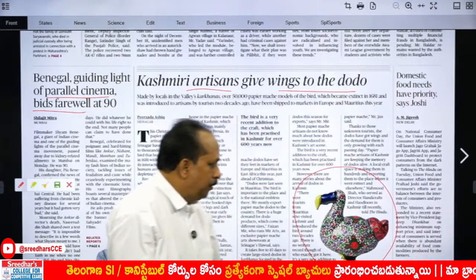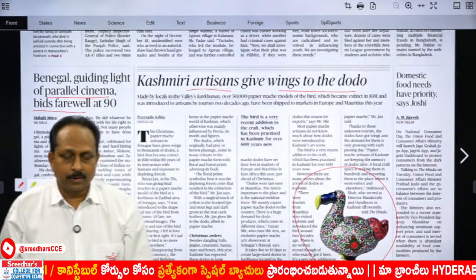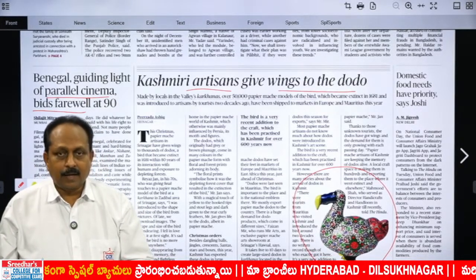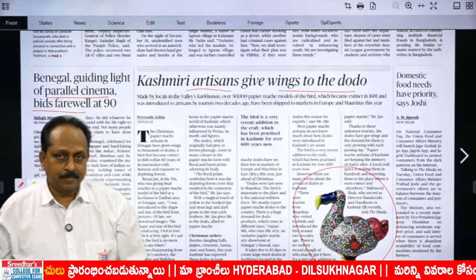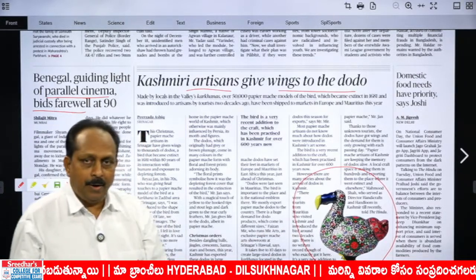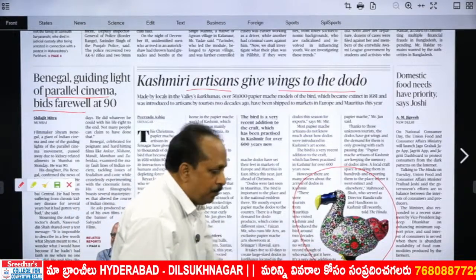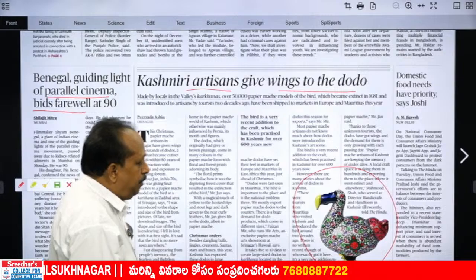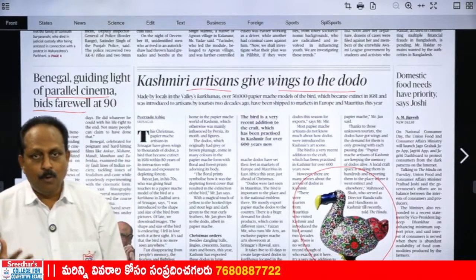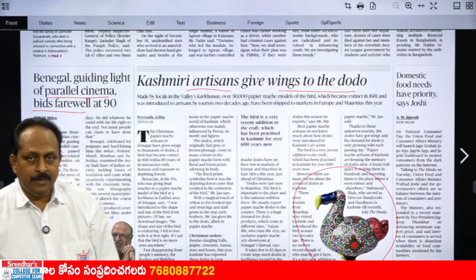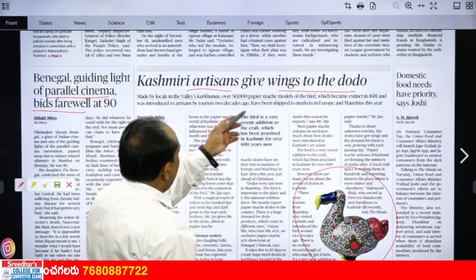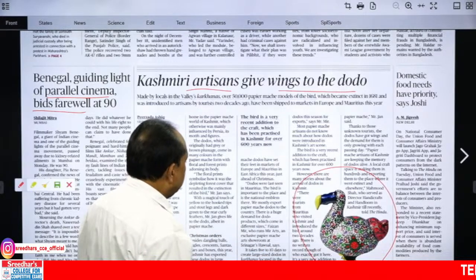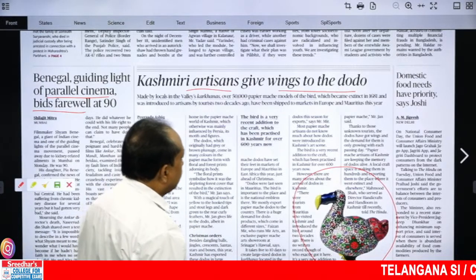If you go to Delhi or beyond that, you come across artisans who make things using paper pulp. That is known as papier-mâché. Papier-mâché means paper pulp, and all this is paper pulp, light in weight. This has been made by Kashmiri artisans and exported. And that way they have given wings, or life, to the dodo. Give wings to the dodo means, based on export news, they have been exporting this one, made of papier-mâché.